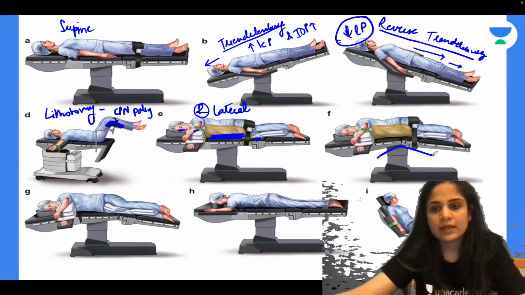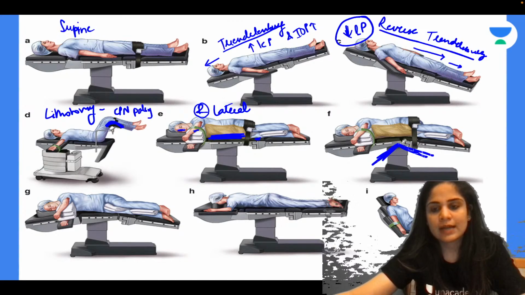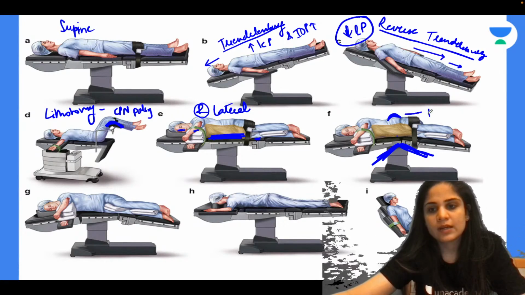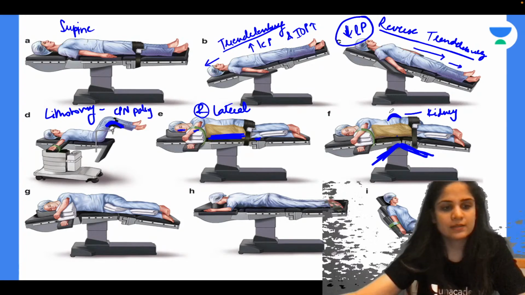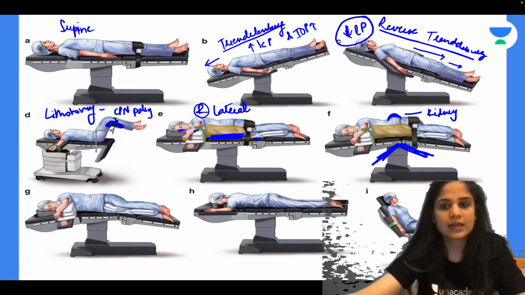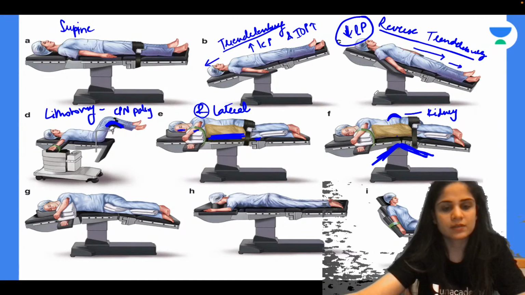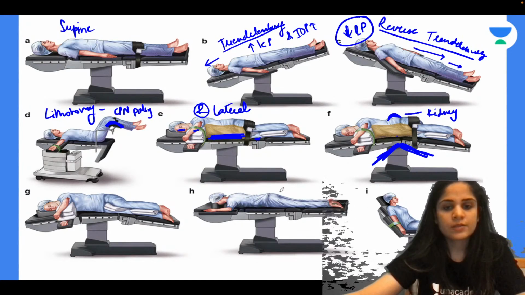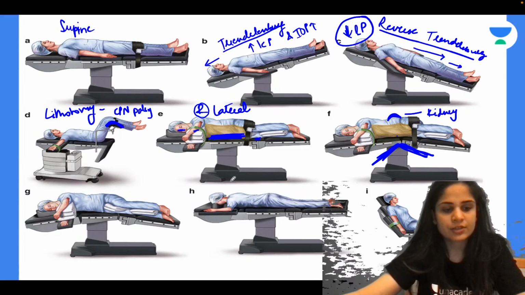Now, when in the lateral position you give an angulated bend like this to make this area obvious, this is called the kidney position. Your left side kidney is a little elevated, so you can carry out your left kidney surgeries in this position. Okay. Now, what is position H?